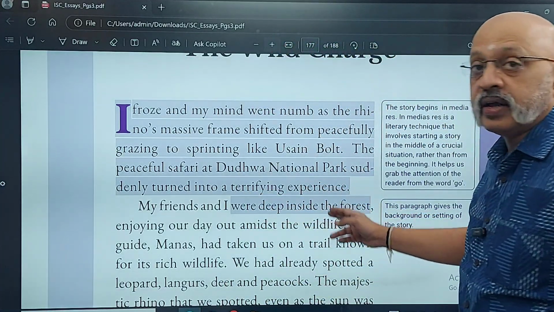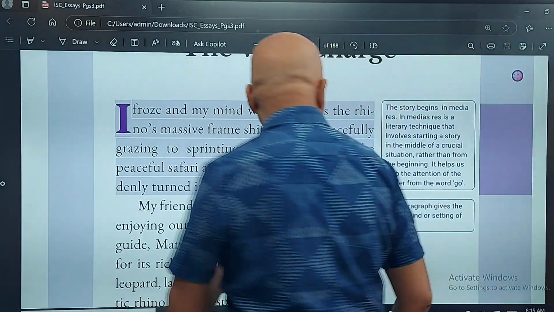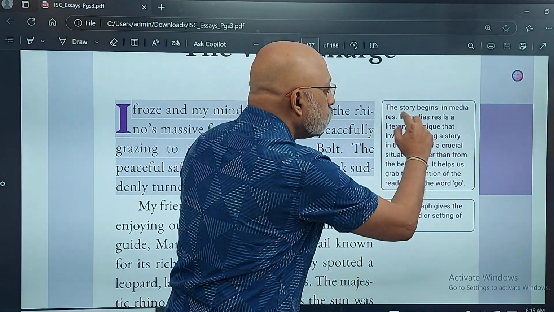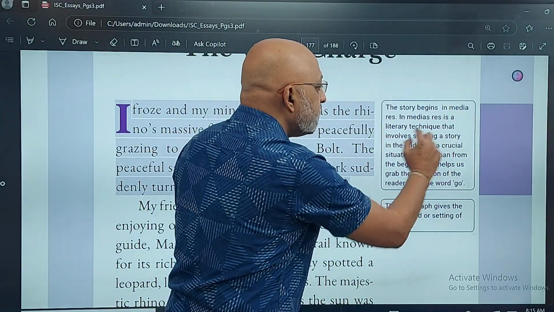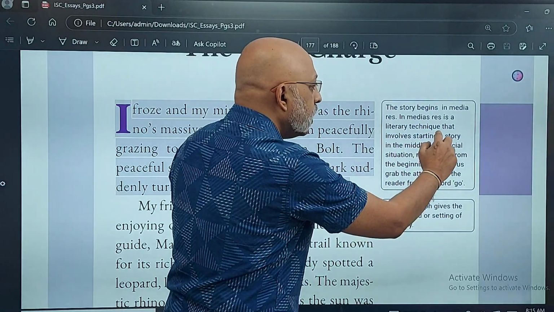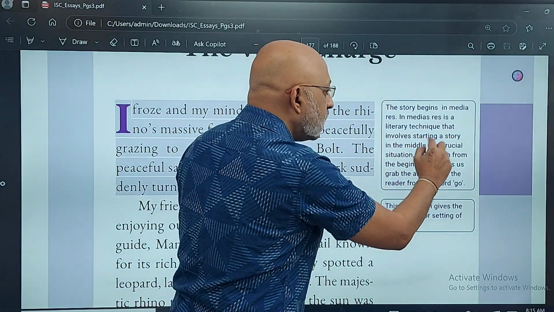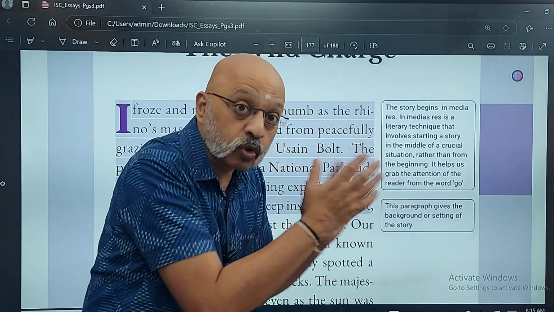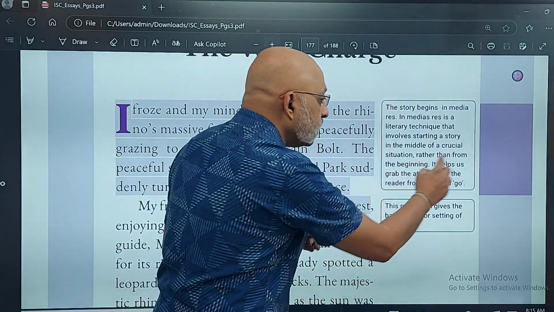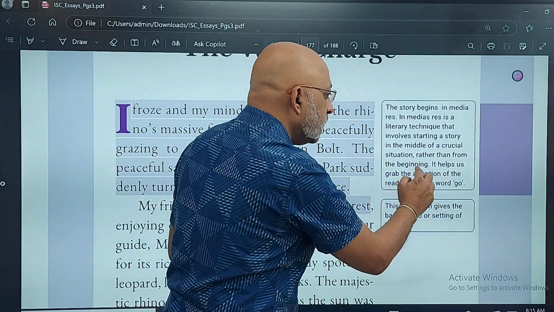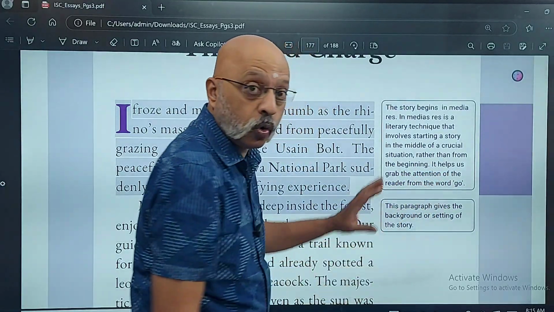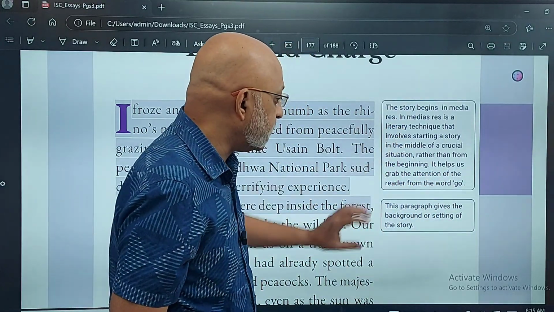Suddenly turned into a terrifying experience. So what is the comment that we have put in by the editor? The story begins in media res. In media res is a literary technique that involves starting a story in the middle of a crucial situation, because that's how the opening sentence was, rather than from the beginning. It helps us grab the attention of the reader from the word go. That is the advantage of starting like this.